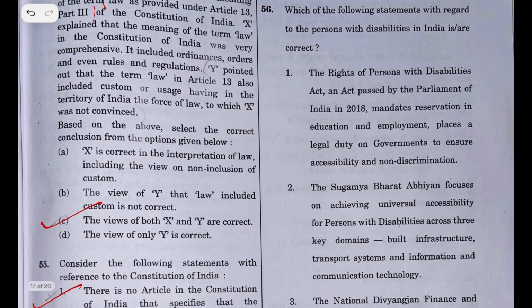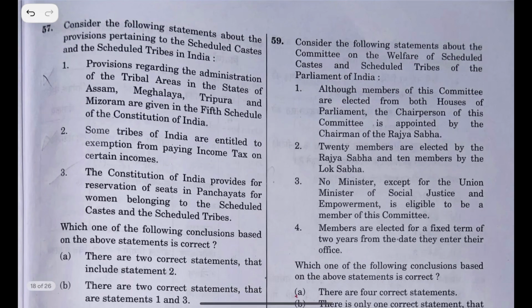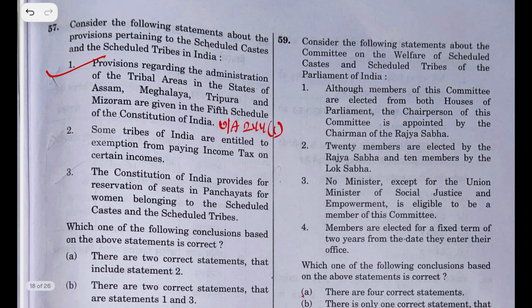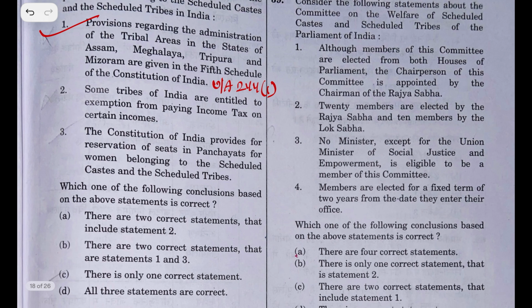I do not know the answer of 56th question, so I'm going to skip it. Provisions regarding the administration of tribal areas in the states of Assam, Meghalaya, Tripura and Mizoram are given in the 5th schedule of the Constitution. This statement is right, which is given under Article 244, Clause 1. They are asking regarding scheduled castes and scheduled tribes. So let's see the next statement.